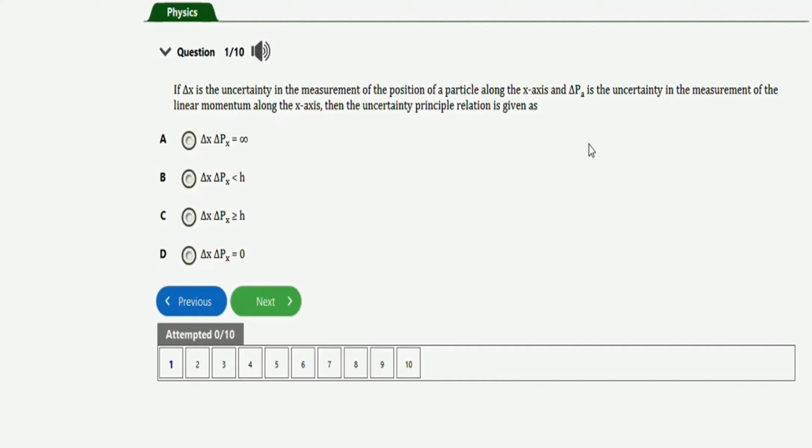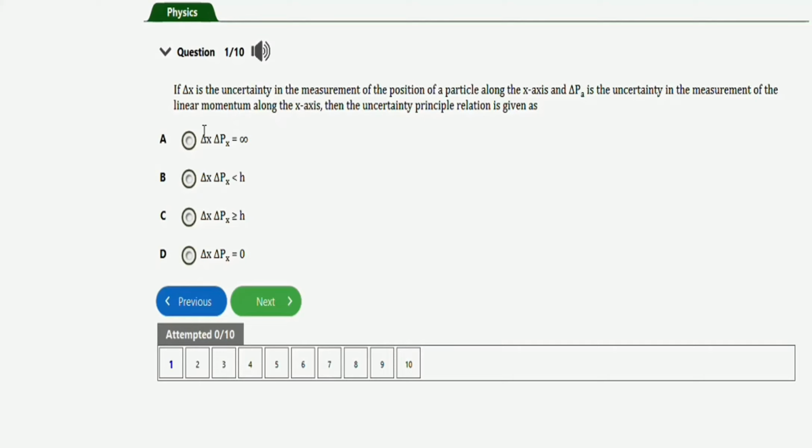The first question I have here says, if change in x is the uncertainty in the measurement of the position of a particle along the x-axis and change in p subscript x is the uncertainty in the measurement of the linear momentum along the x-axis, then the uncertainty principle relation is given as. So we have these options. So guys, I want you to take notes of this particular question.